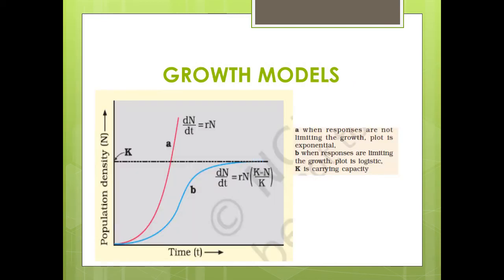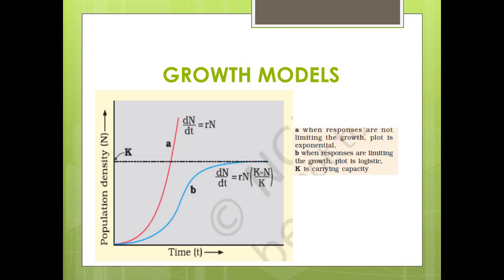Growth models. So these growth models, let us look into the population growth. It is the increase in the size of the population over a period of time. Nt is the population at a particular time in the beginning. Nt plus 1 is the population after a period of time t plus 1. Population size change depends on four factors as we have discussed: natality B, immigration I, mortality D, and emigration E. That is, Nt plus 1 will be equal to Nt plus B plus I minus D plus E.